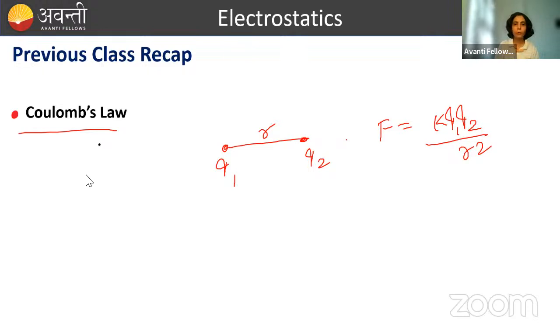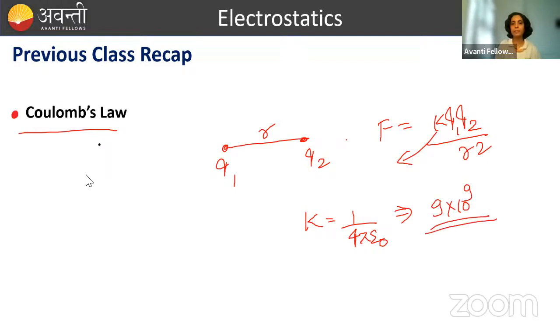Okay, चलो. So here, what the thing is, this is k, and k is what? K is equal to 1/4 pi epsilon naught. Its value, if I have not given before, is 9 into 10 to the power 9, ठीक है, with proper units.